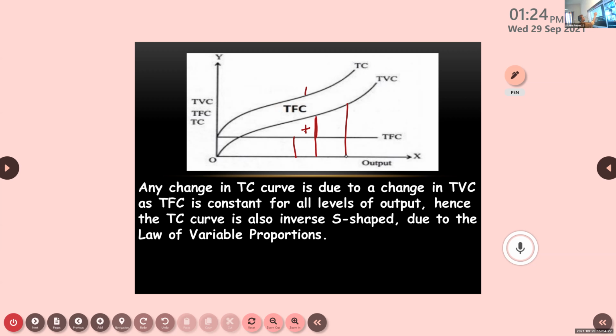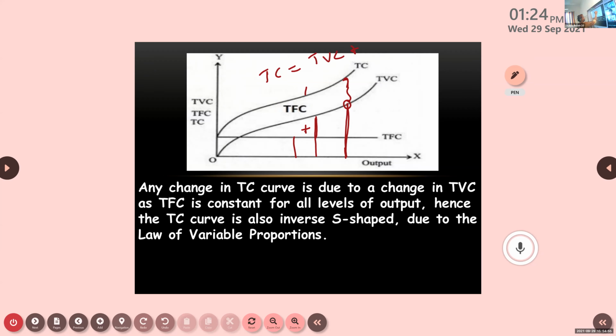If we take from here to here as TVC, for example at this point, it shows that we are spending this much money on TVC. What will be remaining? Total cost minus TVC, what is remaining? TFC, right?